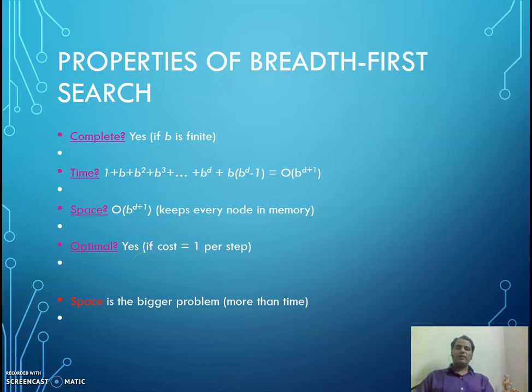Yes, if we consider the cost equal to 1, equal cost, then it would be the optimal one. The problem with breadth first search is the high space requirement. Space is the bigger problem, more than time, in the case of breadth first search. That is the major disadvantage.